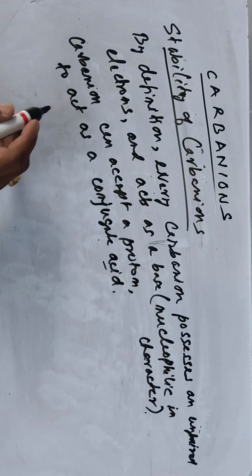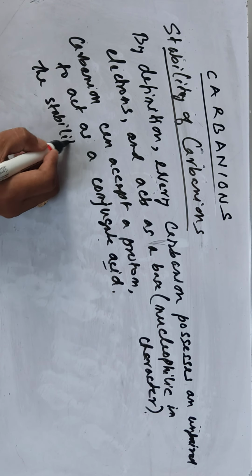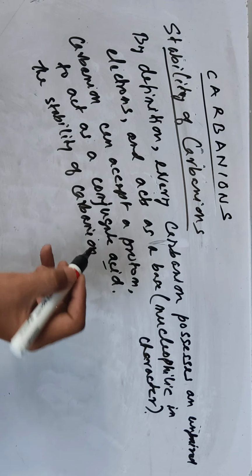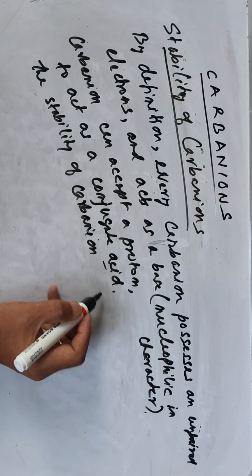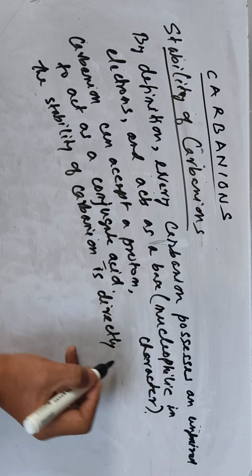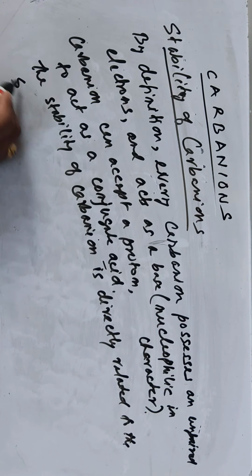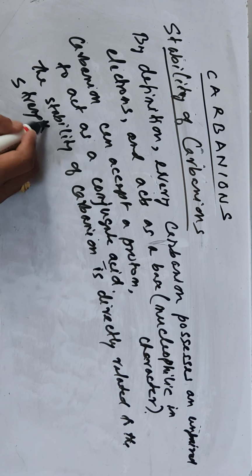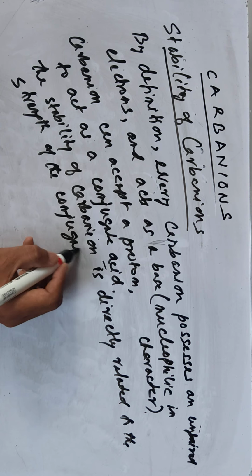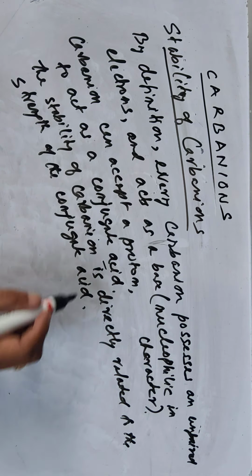I'm repeating again, the stability of carbanion is directly related to the strength of the conjugate acid.